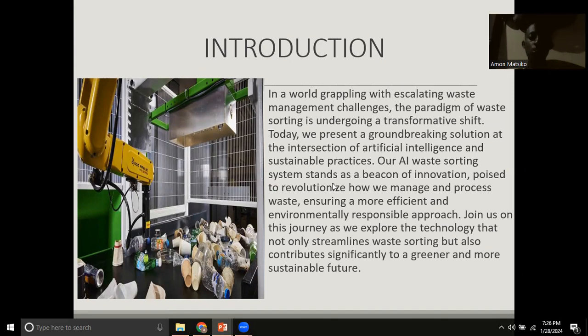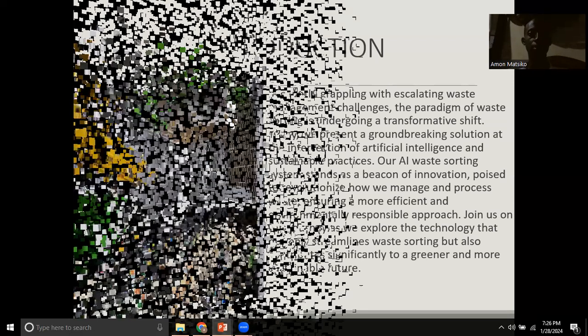And what does this bring? What does this purpose of ours bring to solving this problem? Basically, here we're going to use machine learning, and in this, we are going to train algorithms that will be able to sort the waste effectively in the least time possible at the least cost. Let's dive into it right now.